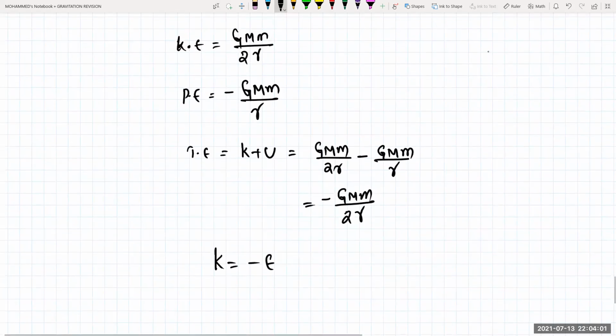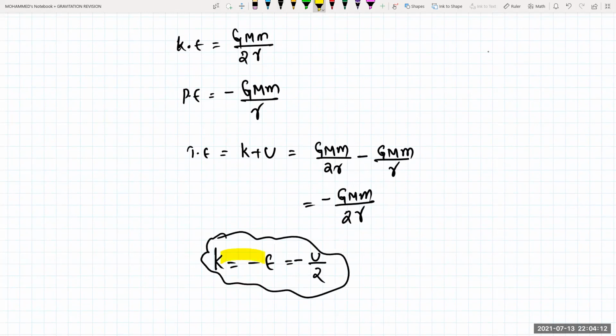Kinetic energy equals minus of total energy. That will be equal to minus of half of potential energy. This is the important relation you need to remember between the potential energy, kinetic energy and total energy. Clear? Kinetic energy is negative of